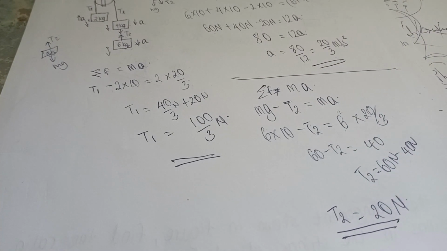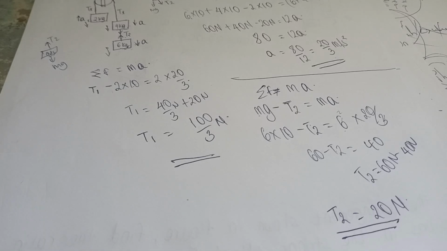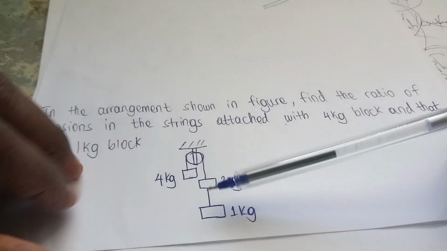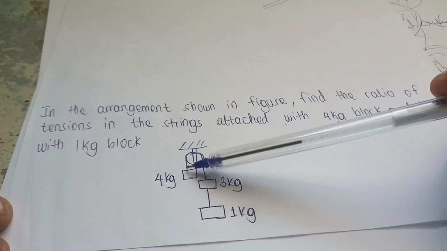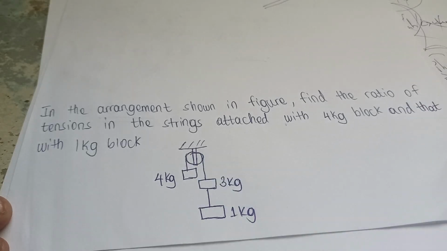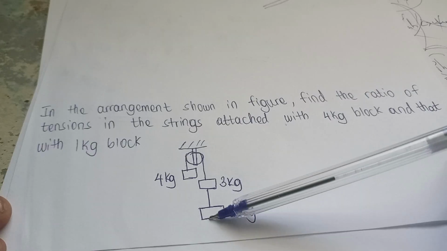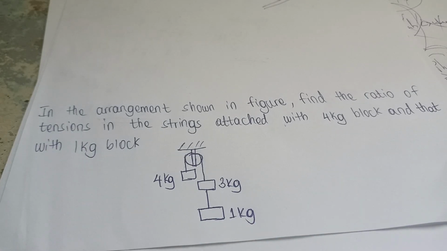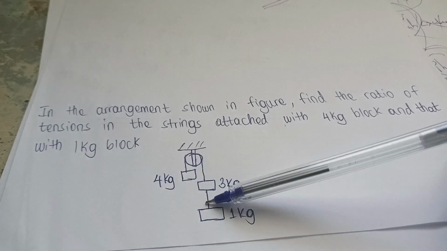Okay, easy, right? So it's just all about imagination, like how Albert Einstein used to insist. Okay, let's see. You are told in the arrangement shown in this figure, like that one, find the ratio of the tensions in the string attached to the 4 kilogram block, so the tension in this string, and that attached to the 1 kilogram block, so the tension in this string. Find the ratio of this tension to this one.